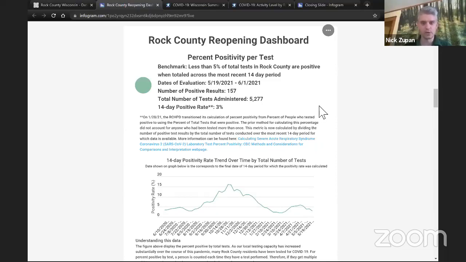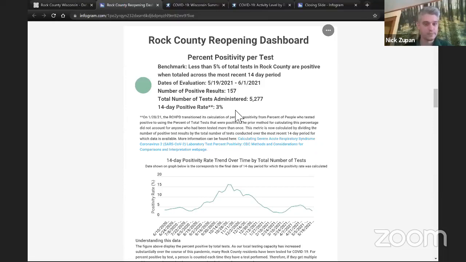The reason we use this metric is that it tracks a couple different data points at the same time. So it looks at the number of new cases that we're seeing in a specific time period, and it also keeps track of how much testing is occurring locally. By combining those into our positivity rate, we can get a sense of if we're seeing an increase or decrease in our case activity and an increase or decrease in our testing. We want to make sure that there's adequate testing in the county so that we're very well aware of where COVID-19 is in our community, so we can protect people and prevent the spread of the disease.